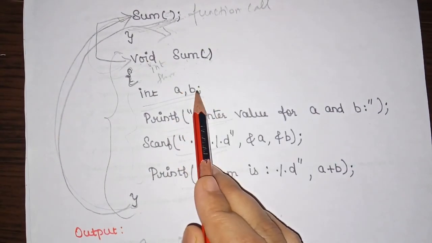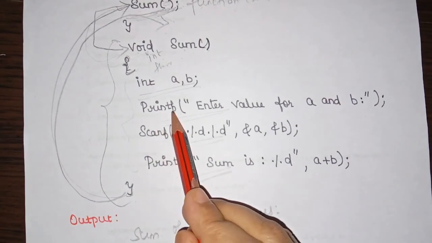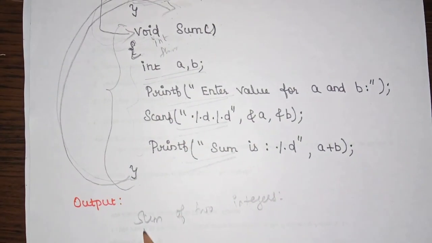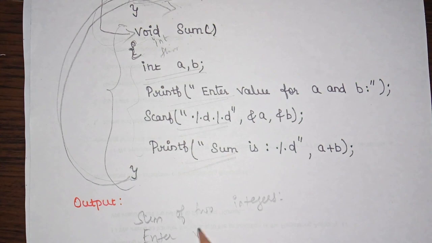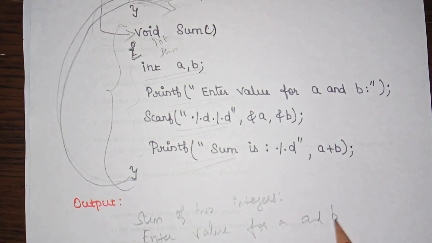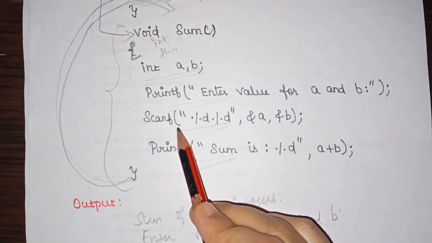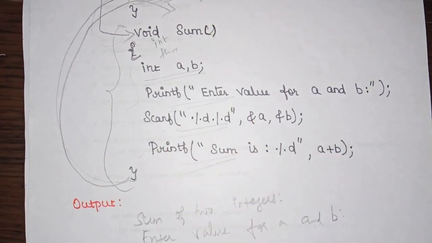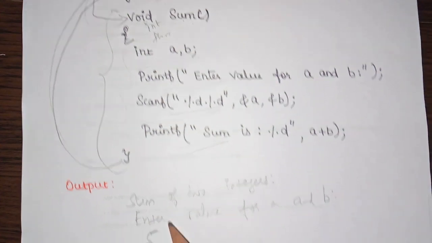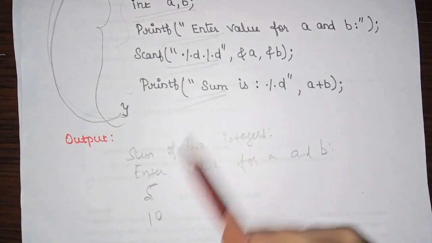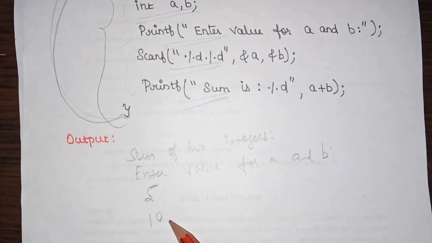Here there is a declaration statement. After that we have a printf statement, so this will be printed on the output screen, that is enter value for a and b. After printing this, it will come to the scanf statement. Now the user has to enter input for a and b. For example, I will enter the same values 5 and 10. So now a will have the value 5 and b will have the value 10.